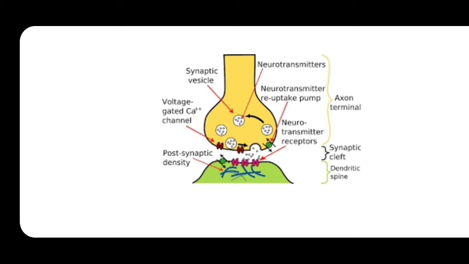Now when this dendrite receives the impulse from the other neuron, what happens? The charges are going to change. How? Because, as I have told, on the postsynaptic membrane there is the presence of sodium potassium pumps. With their help, from the synaptic cleft the sodium ions move inside the dendrites. This influx of sodium ions brings changes to the charges on the postsynaptic membrane.